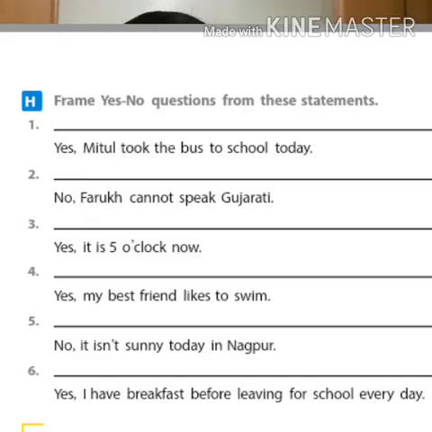You have to frame yes or no questions for the statements given below. Look at the first one. Yes, Midul took the bus to school today. So that sentence is in past tense. I have told you when the sentence is past tense, we use which form? We use the did form. As this particular sentence is in past tense, we use did to frame a question. So how will you frame a question? Using did. Did Midul take the bus to school today?